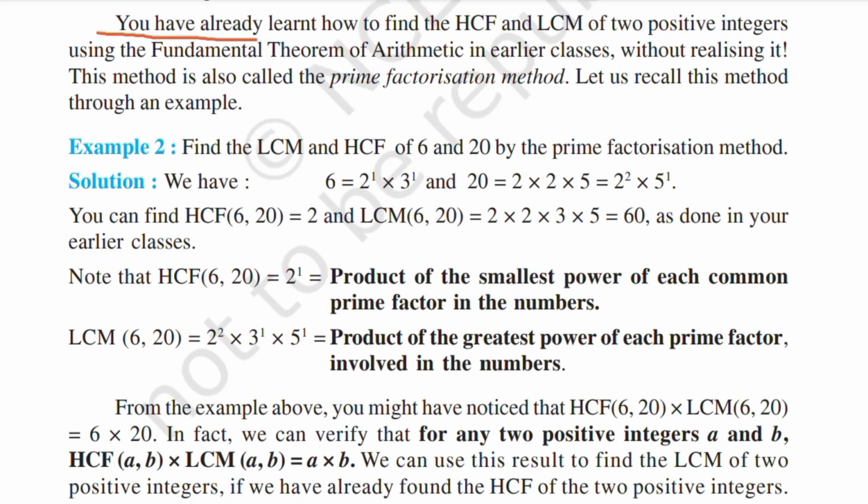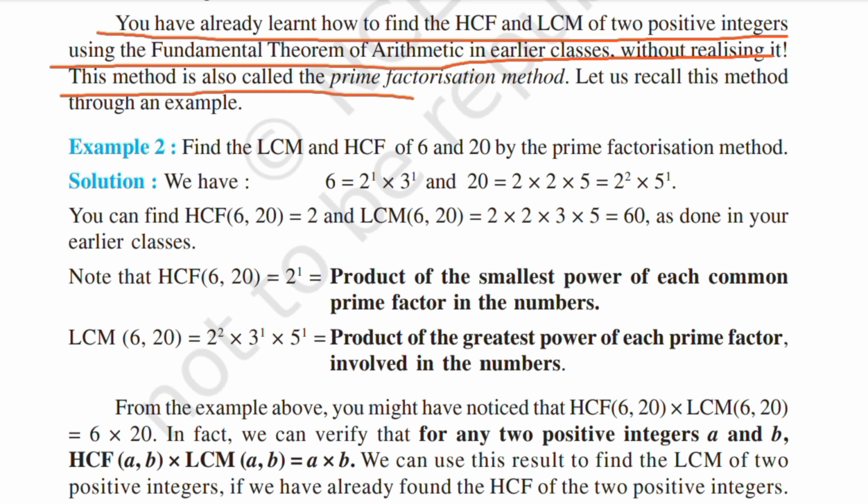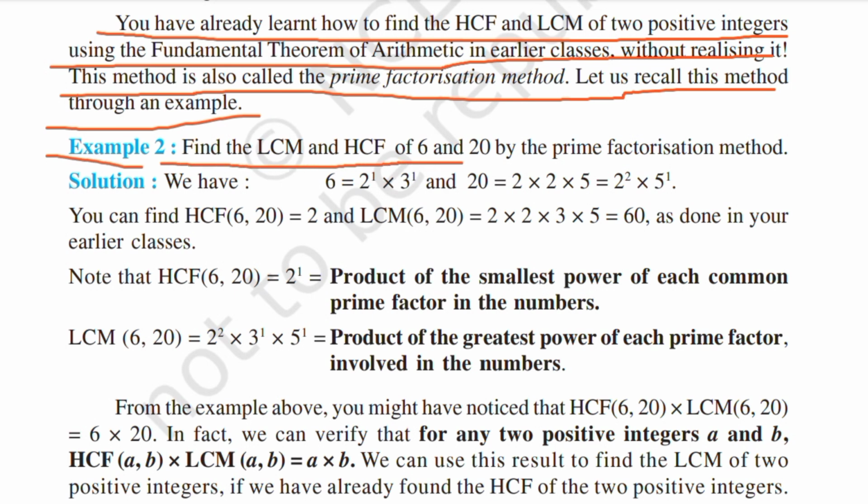You have already learnt how to find the HCF and LCM of two positive integers using the fundamental theorem of arithmetic in earlier classes, without realizing it. This method is also called the prime factorization method. Let us recall this method through an example. Example 2. Find the LCM and HCF of 6 and 20 by the prime factorization method.